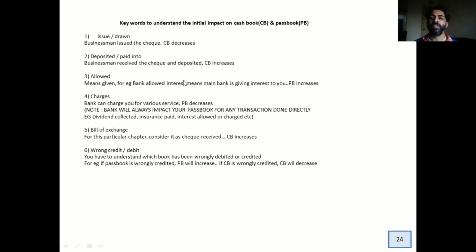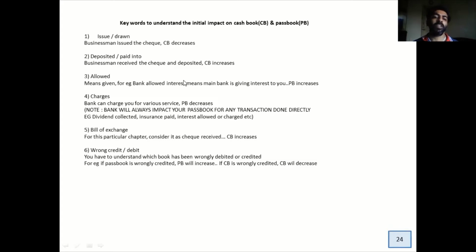Bill of exchange. Now bill of exchange is a complete big chapter for you, which is going to come up maybe after a few weeks. But till then, for this particular chapter, you should consider a bill of exchange as a check received. All right. Don't even try to understand the meaning of bill of exchange, which we are going to learn later. At this point of time, just understand bill of exchange is check received.